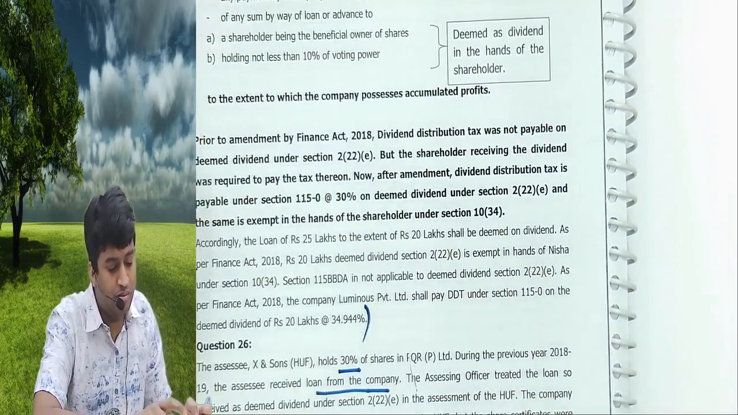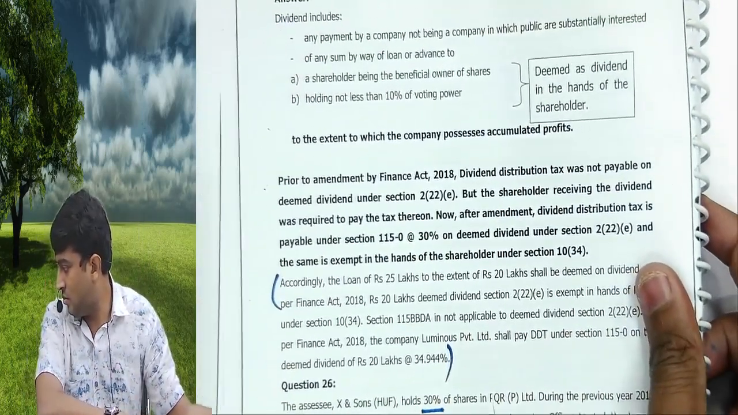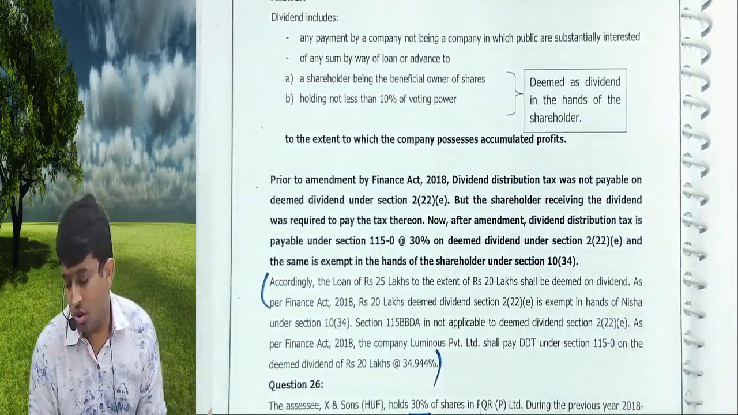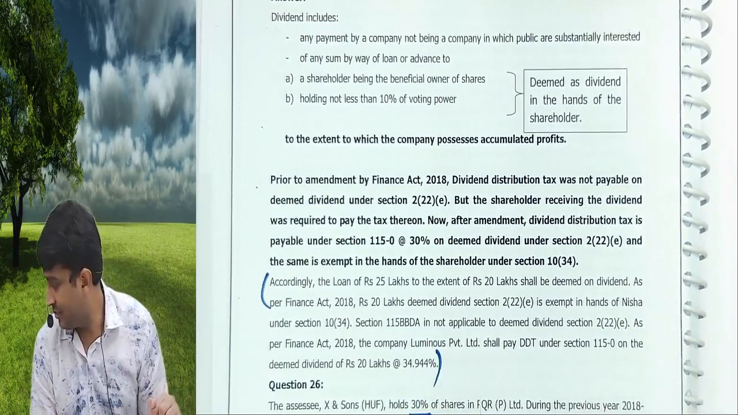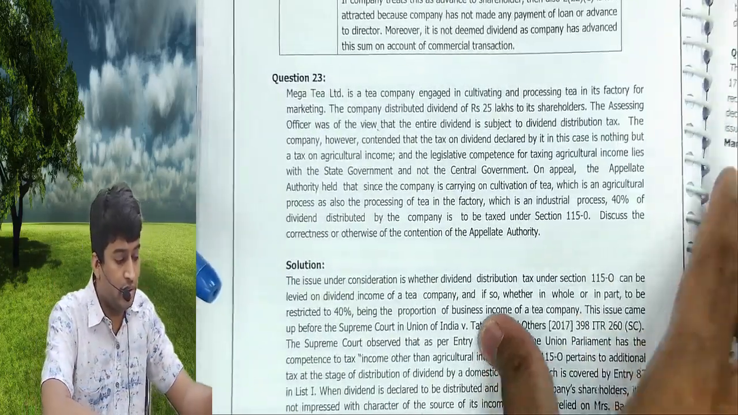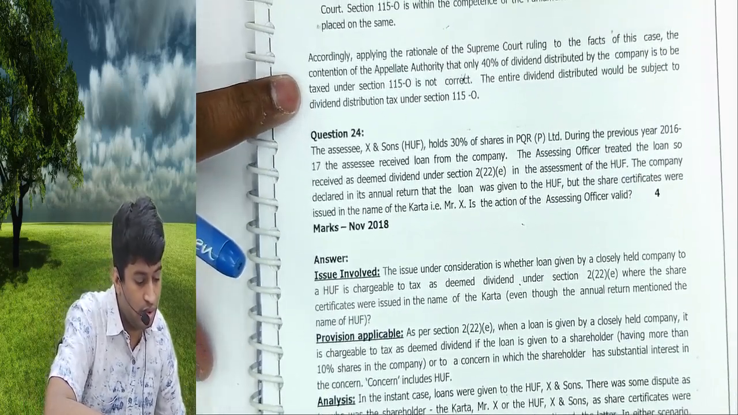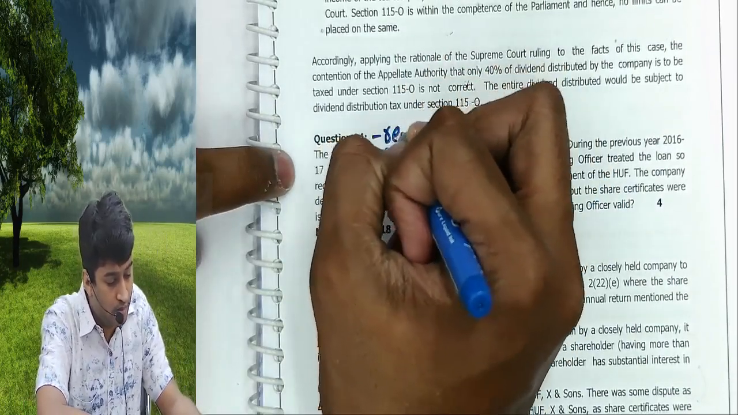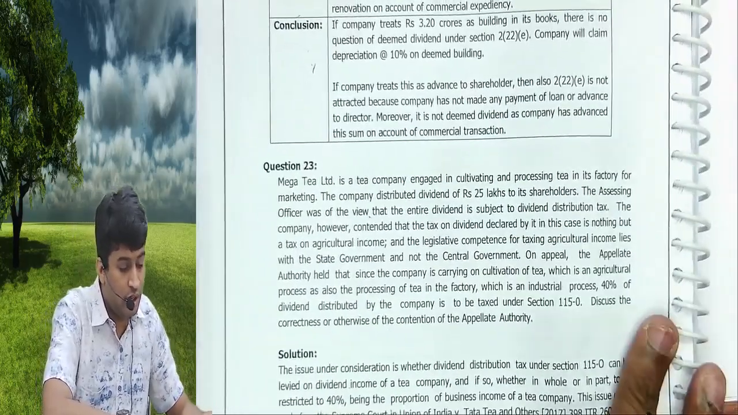Read the answer here. I am reading it again. To do all these kinds of problems, you should have knowledge of 2(22)(e) properly. Then only you can solve. Okay, next, question 24. 24 is review. Next, 23.